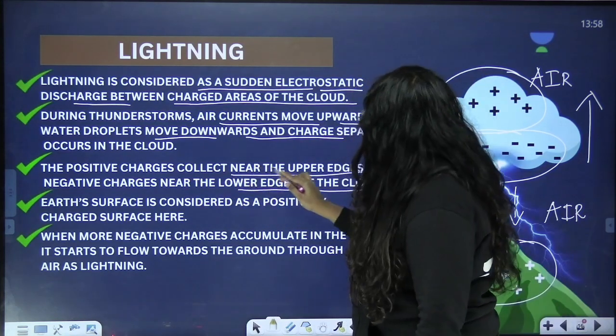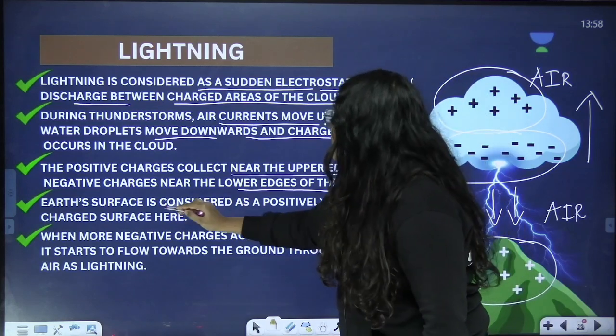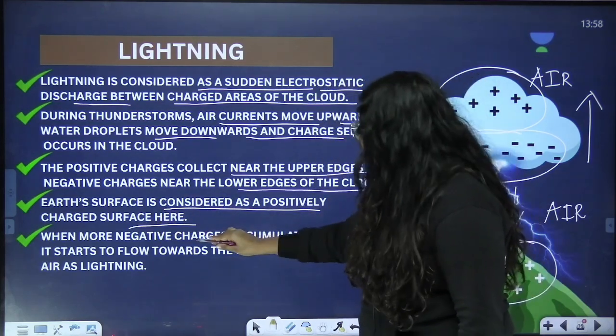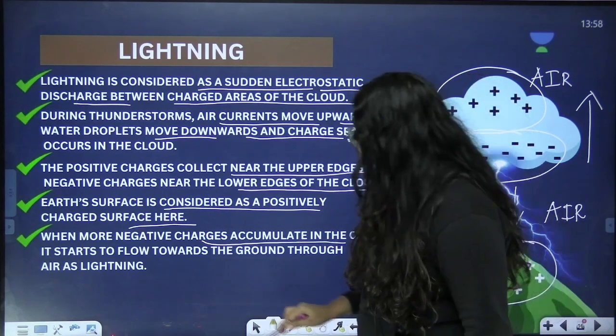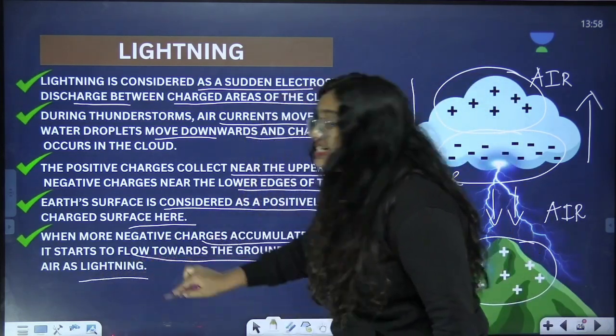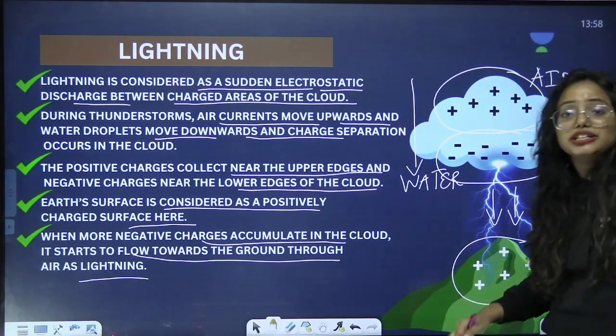So the positive charges collect near the upper edges and the negative charges near the lower edge of the cloud. And Earth's surface is considered as a positively charged surface here. So when more negative charges accumulate in the cloud, it starts to flow towards the ground and through air as lightning. So I hope you're clear. Very, very simple. So I will just repeat it for you.